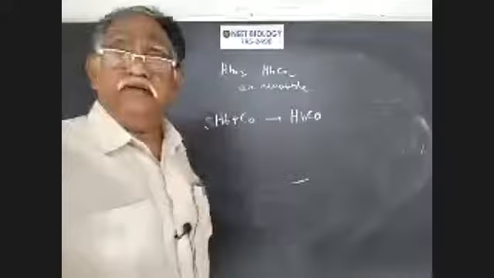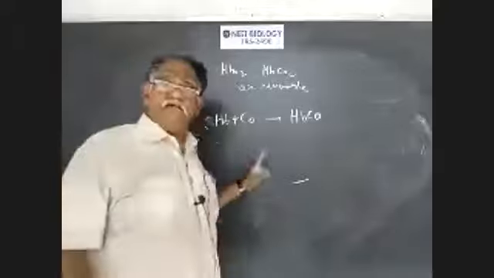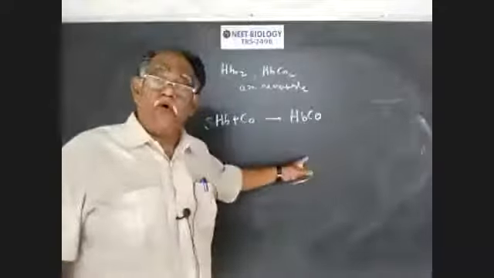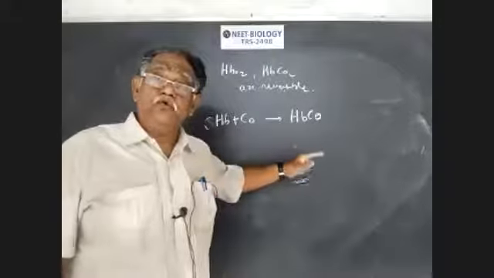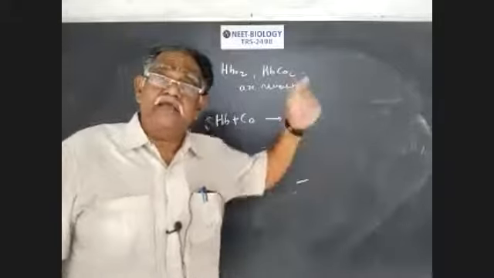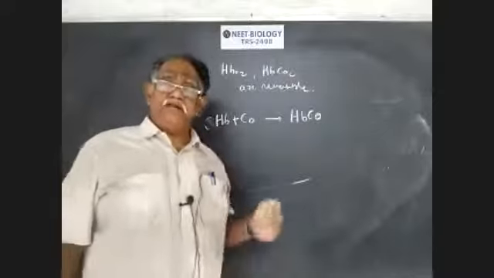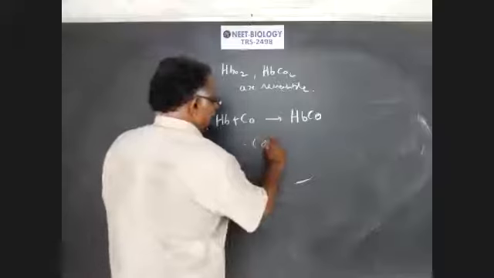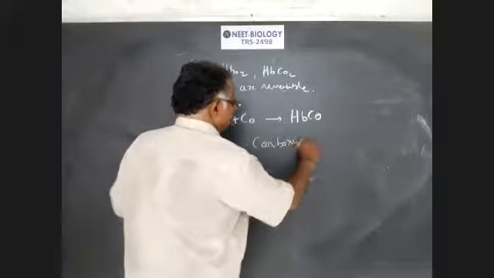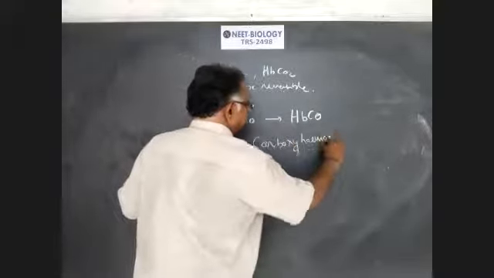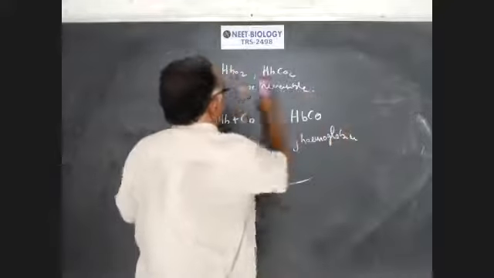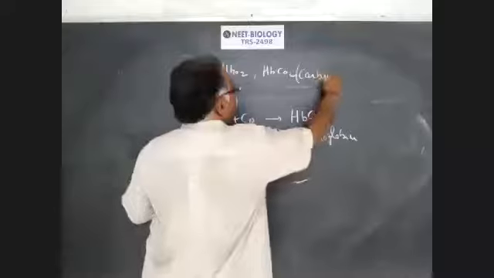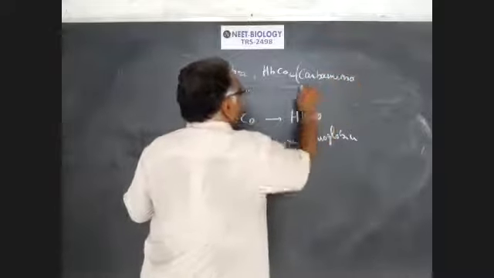Hemoglobin, like oxygen, combines with the heme group, not with the amino group, forming a stable compound. The stability is 200 times greater than that of oxyhemoglobin. This is carboxyhemoglobin. This is HbCO2, carbaminohemoglobin.